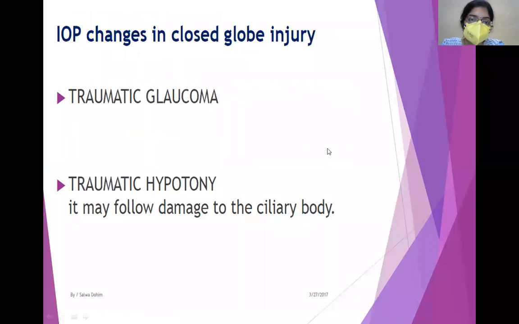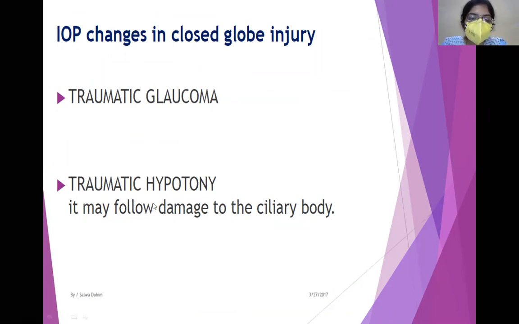Now, what are the IOP changes in closed globe injury? You can either have traumatic glaucoma, as we've already seen, there can be angle recession glaucoma, or there can be IOP rise due to hyphema. Okay, long-standing hyphema will cause a rise in IOP, or there can also be a rise in IOP due to iridocyclitis. So all these can cause traumatic glaucoma.